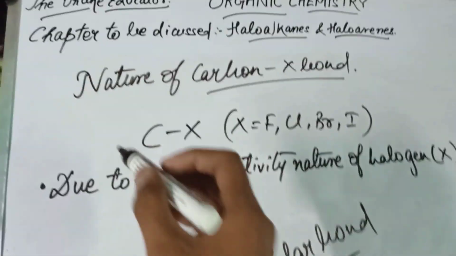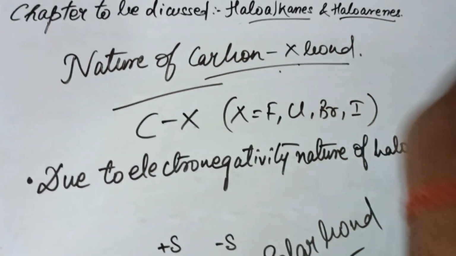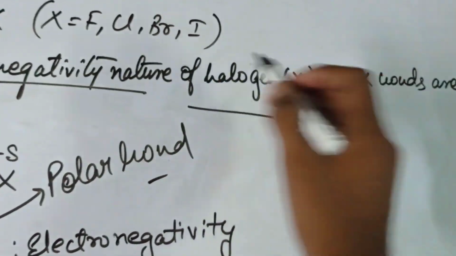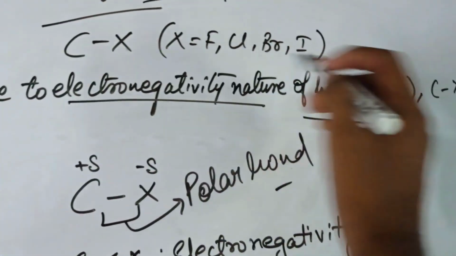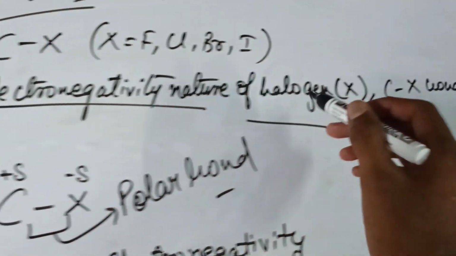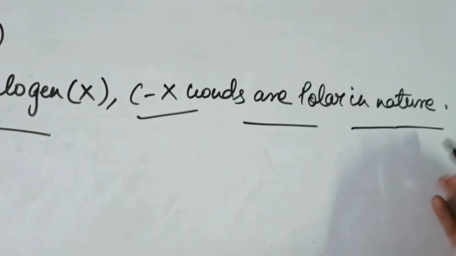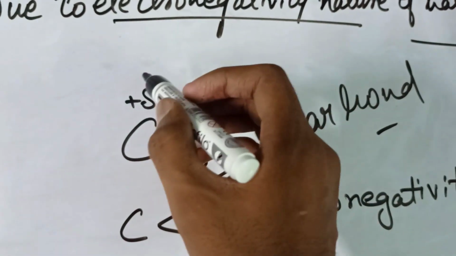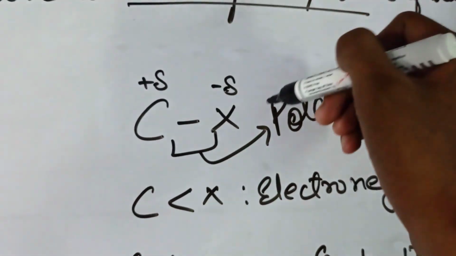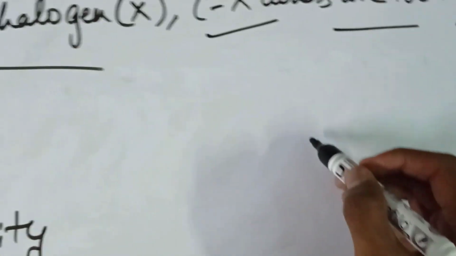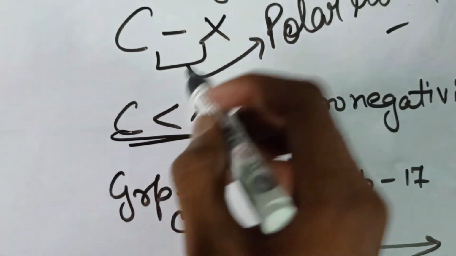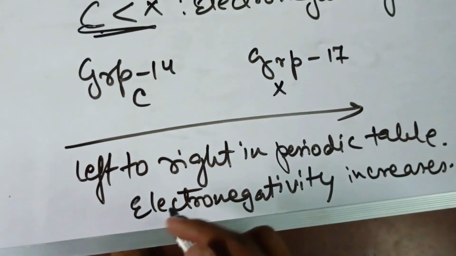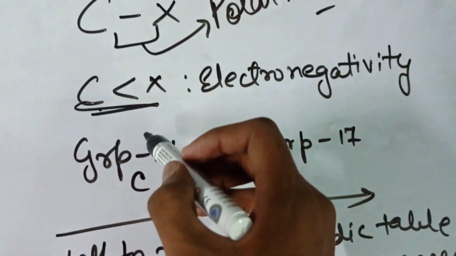Now we come to a point, the nature of carbon and halogen bond. Now we know that due to electronegativity, the halogens, the X, are electronegative. So due to the electronegative nature of halogen, C-X bonds are polar in nature. We took C and X, so we get a delta positive charge on the C and a delta negative charge on X, because X is more electronegative than carbon, because if we go left to right in the periodic table, we see that electronegativity increases from group 14 to group 17.